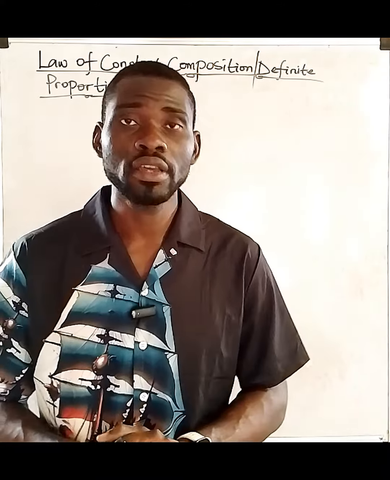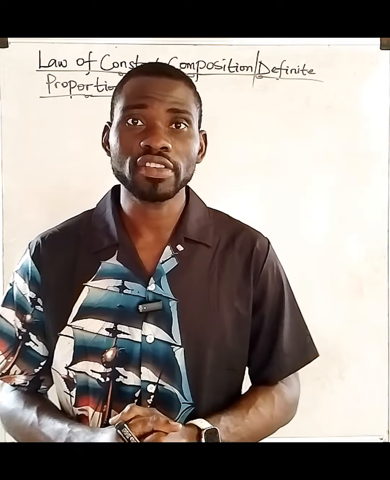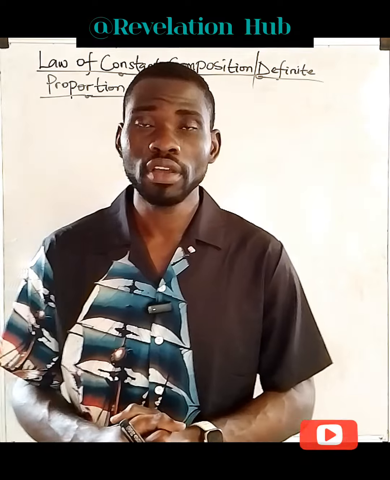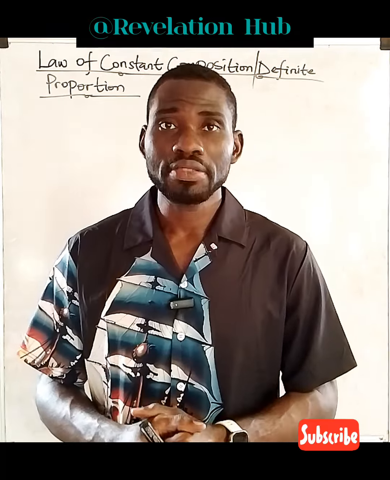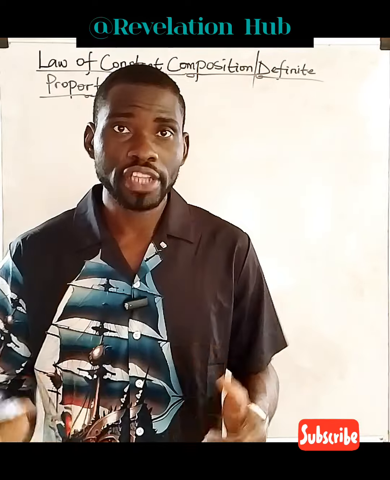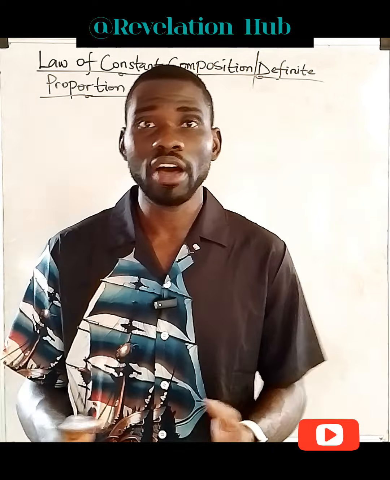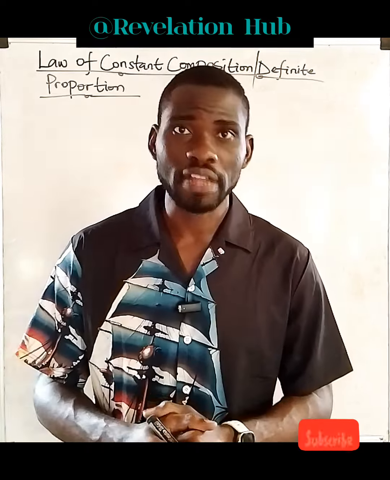In our previous lesson, we discussed the great job done by a couple of scientists, such as the Russian scientist by the name Mikhail Lomonosov. He started a great job on the law of conservation of mass. Then, 33 years after, in the year 1789, the French scientist by the name Antoine Lavoisier propounded a law that is known as the law of conservation of mass or matter.